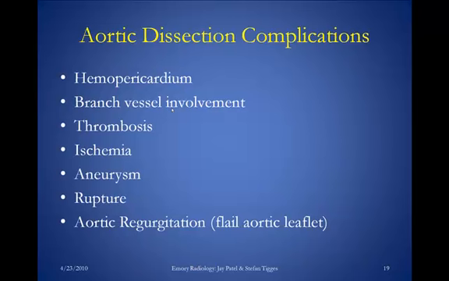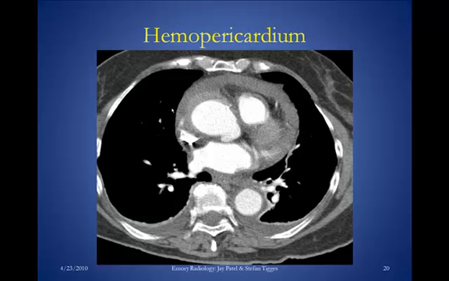If an ascending aortic dissection goes retrograde to involve the base of the aortic valve leaflet, it can cause a flail aortic leaflet, and you can get acute aortic regurgitation and flash pulmonary edema. Here's an axial CT scan through the level of the heart, and here we have the heart, and in the pericardium, which should normally be a thin line, we have this dense, thick material, which if we put Hounsfield units on it would measure 40 to 70, and that's consistent with acute blood in the pericardial sac. And this patient clinically would have signs and symptoms of pericardial tamponade.